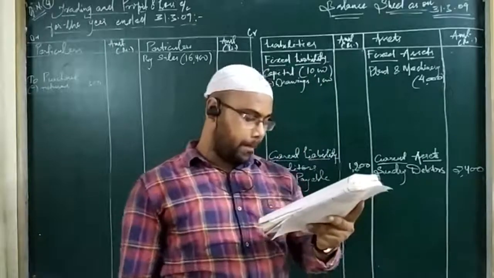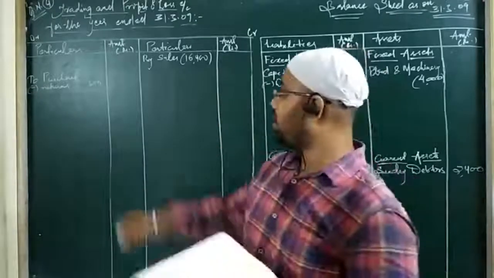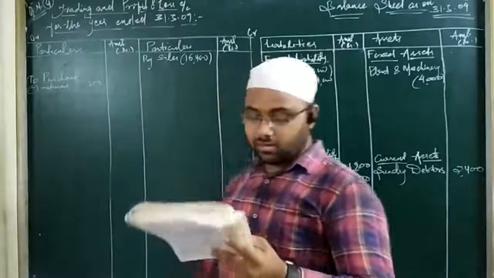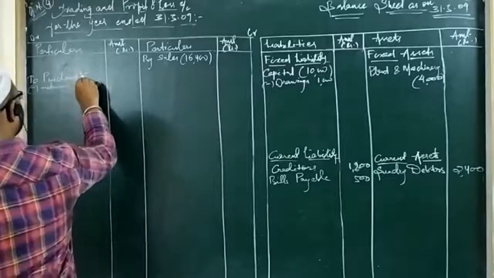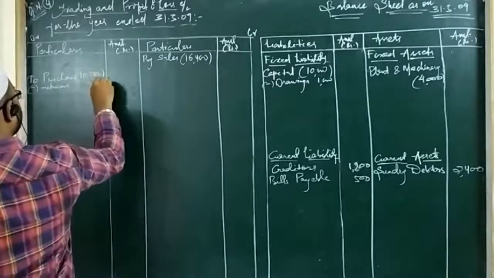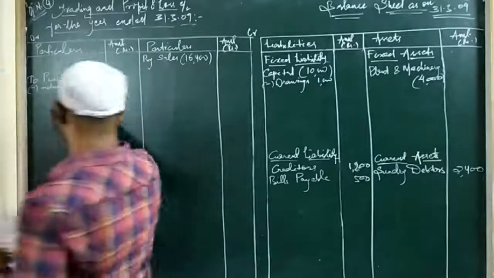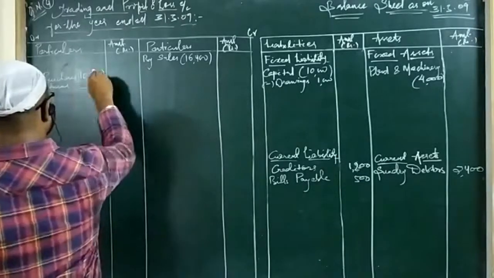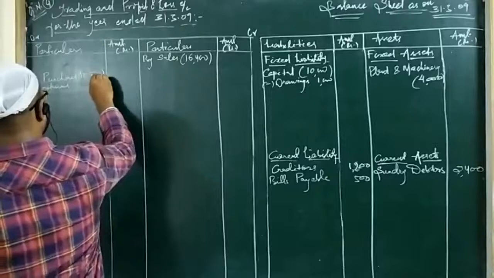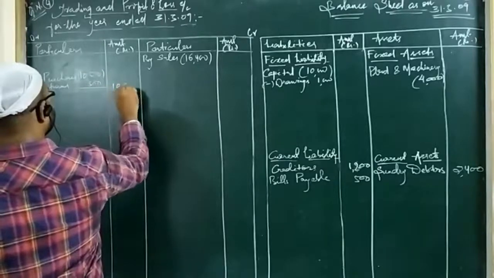Okay. Then we have purchases. Purchases are 10,500. We have already put purchases because there were returns, so now we will put the value of purchases. It is 10,500. There were returns of 500. I will put the net purchase amount in the outer column. So 10,500 minus 500 is 10,000. Clear?